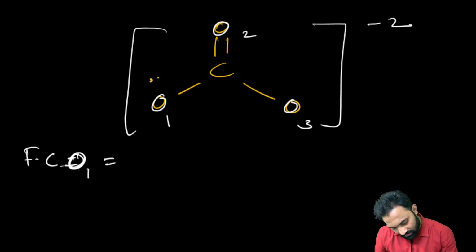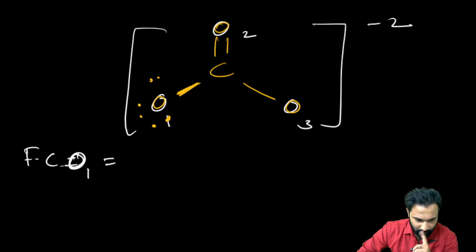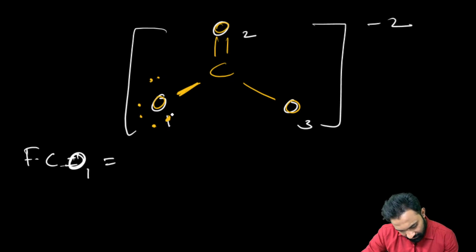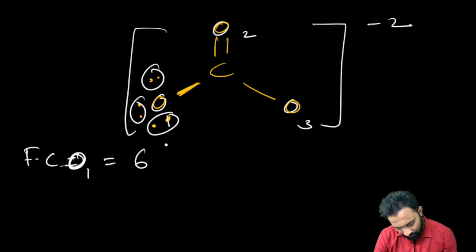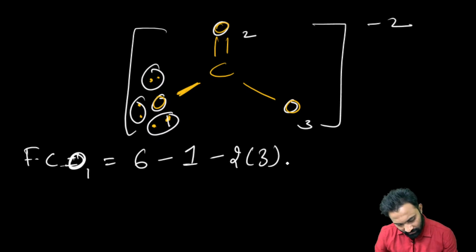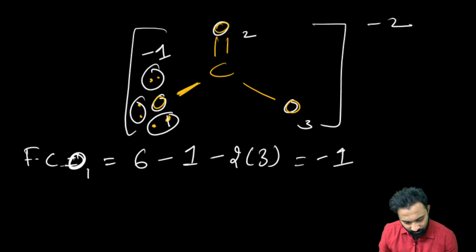Now, oxygen 1 has only a single bond, you are seeing, right? When this oxygen forms a single bond, it has 3 lone pairs of electrons. First, the valence electrons on oxygen are 6. The number of bond pair electrons is 1 and lone pairs are 3, so 2 into 3. It will give you 6 minus 1 minus 6, which is minus 1. So oxygen number 1 has a formal charge of minus 1.